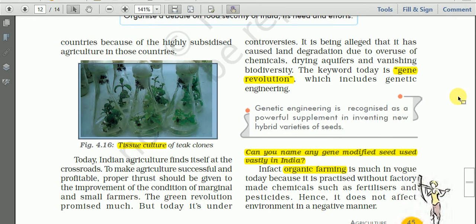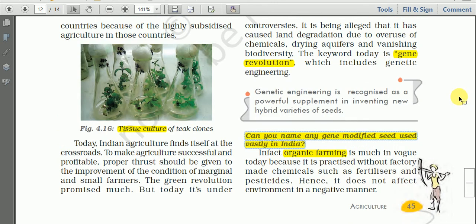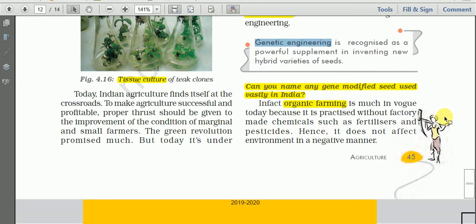Now here is the question: can you name any gene modified seed used vastly in India? Can you name a seed produced by genetic engineering? So that is the question. Any idea?